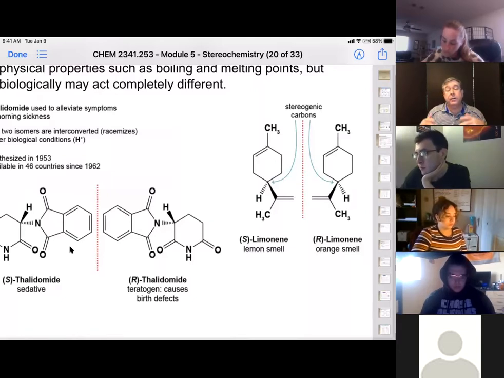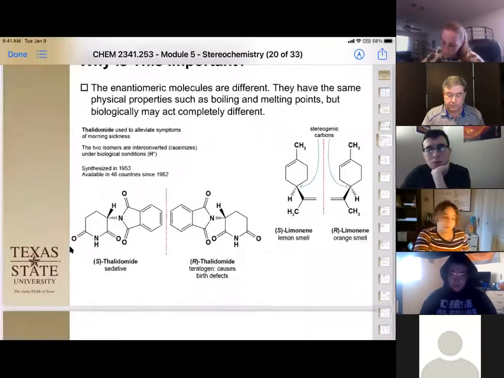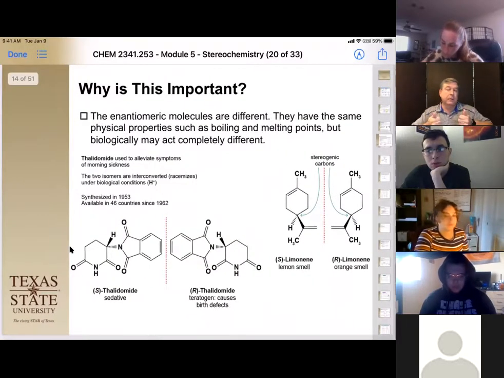Okay, you've probably actually interacted with the compound limonene because if you've ever used Goo Gone that smells like lemon or lemon Pledge, it has limonene in it. It's a naturally occurring what we call terpenoid or terpene, and again, it's made by some plants as the S and by some plants as the R. And interestingly enough, our nose can tell the difference between the R and the S. Okay. Any questions on that?